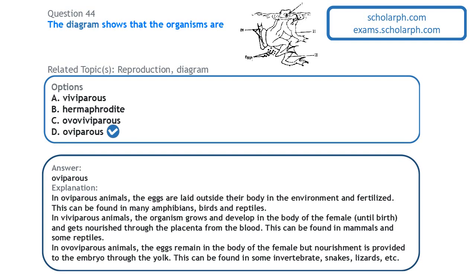Now as we can see in this diagram, the eggs here are laid outside. Then the spermatozoa is sprayed on the eggs, so the eggs are fertilized outside the parent's organism, and that is oviparity. So these organisms here are oviparous, in that the eggs are laid outside and fertilized outside.